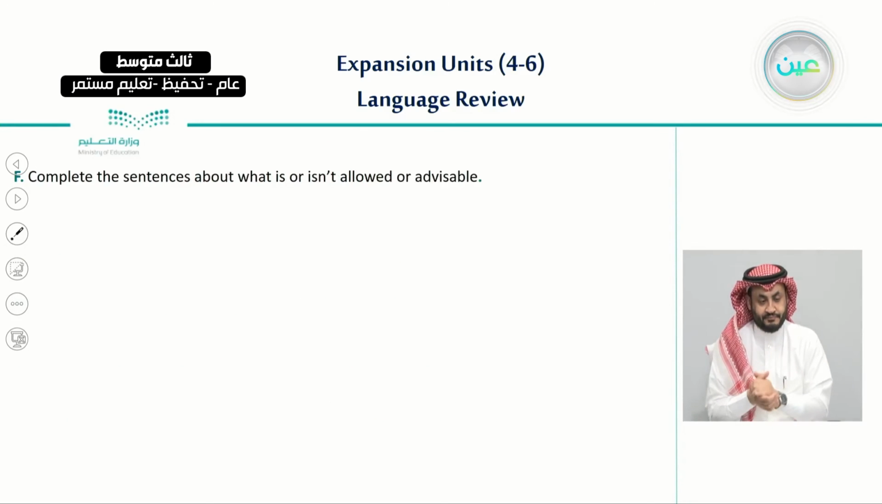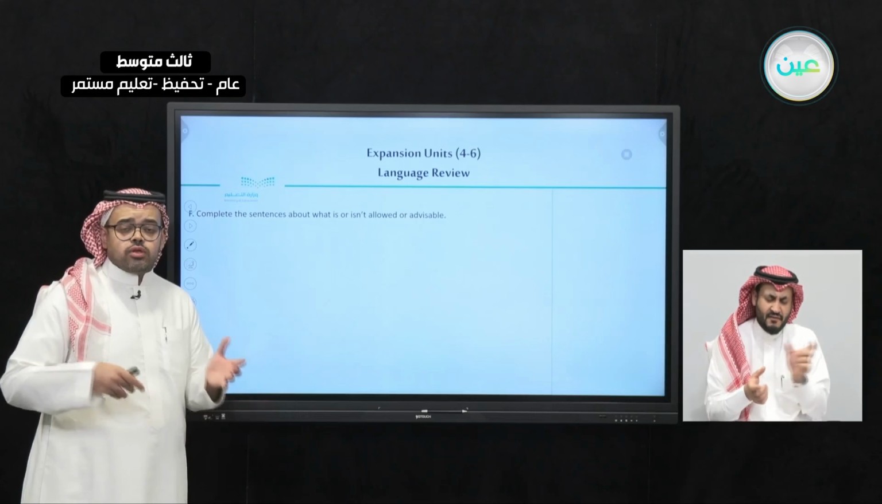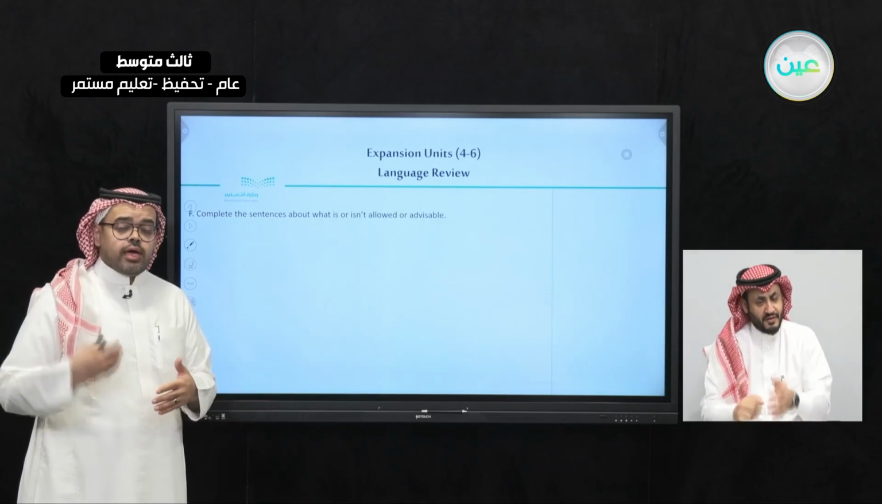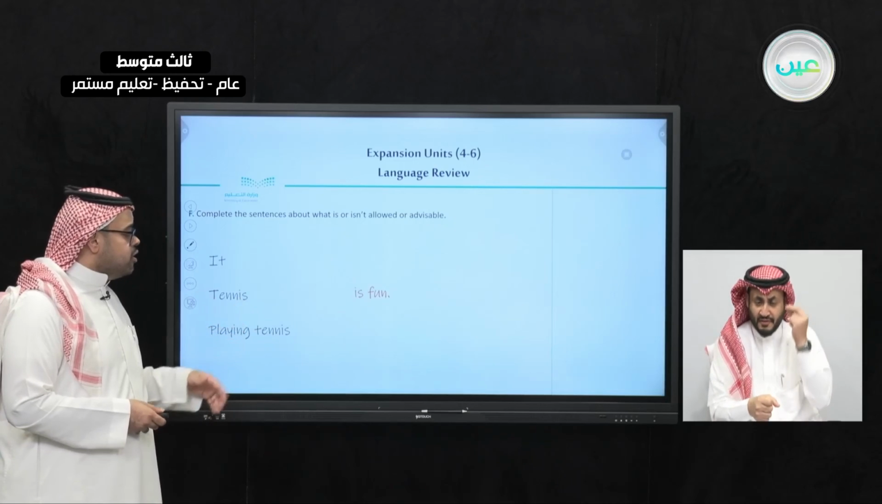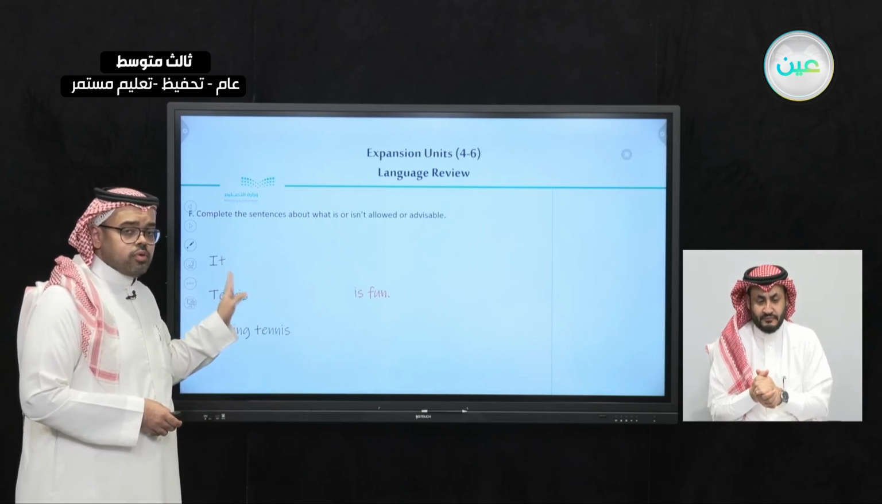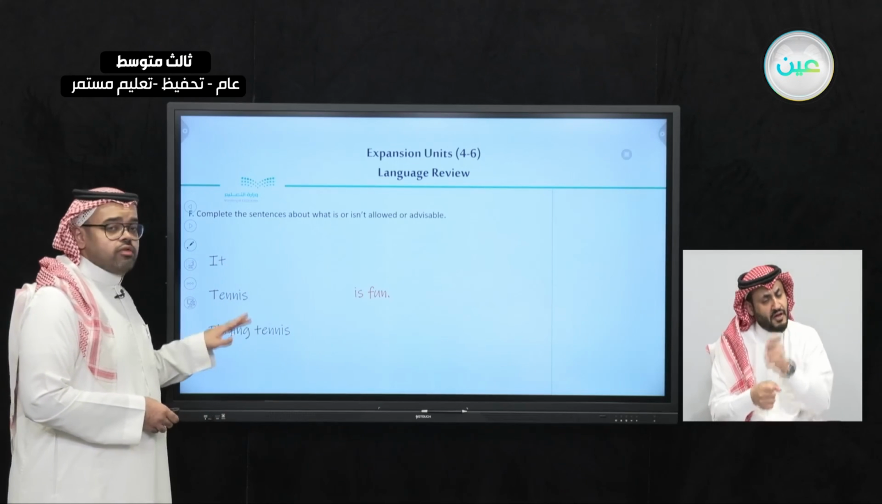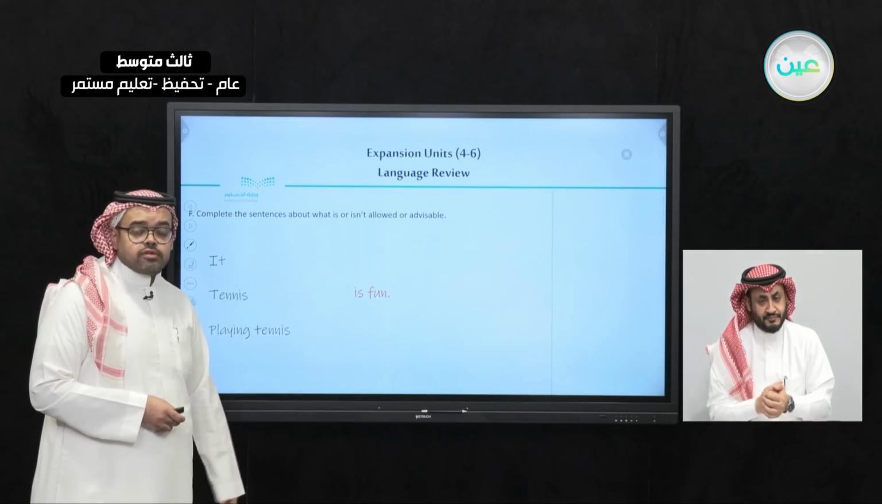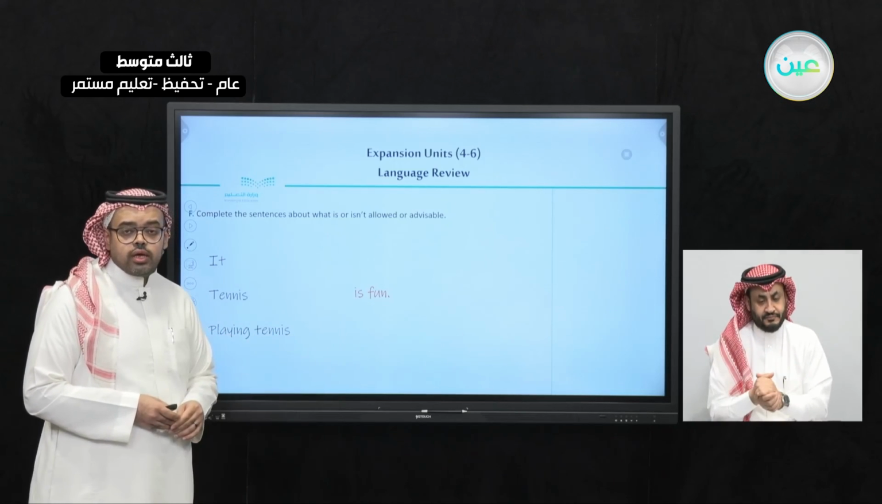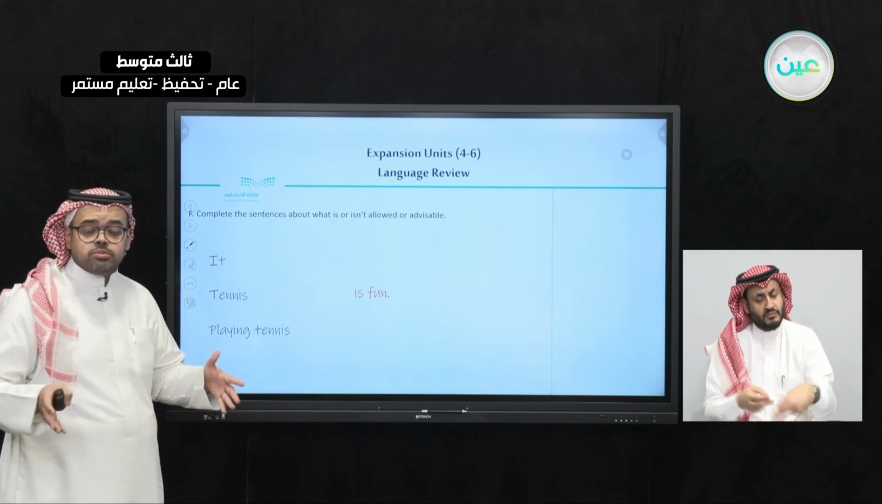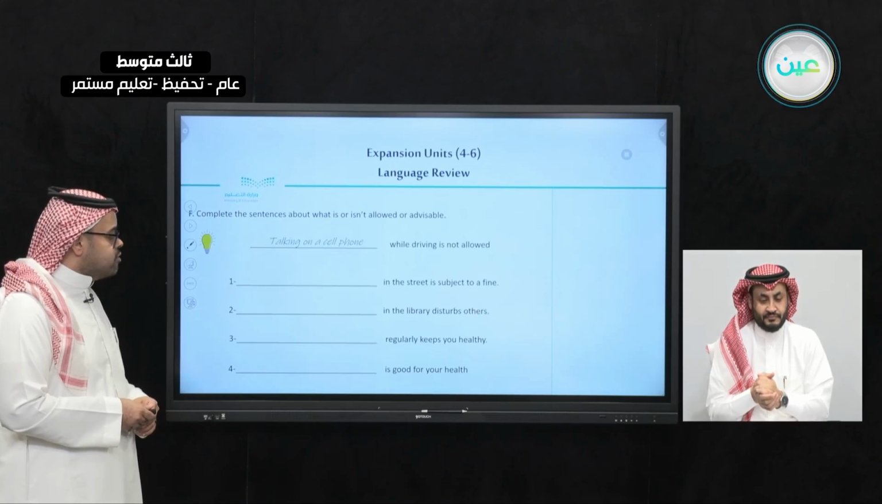So now we're going to move to another exercise, which is exercise F. Complete the sentences about what is or isn't allowed or advisable. As we did in the first exercise, we said that after certain verbs we can use not only a gerund but also a pronoun and a noun. The same goes here. We can use either a pronoun or a noun or even a gerund when we are advising about something, or talking about something. So all of these are possible subjects that we can start our answers with.